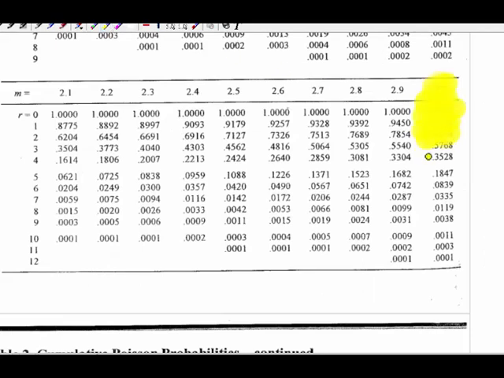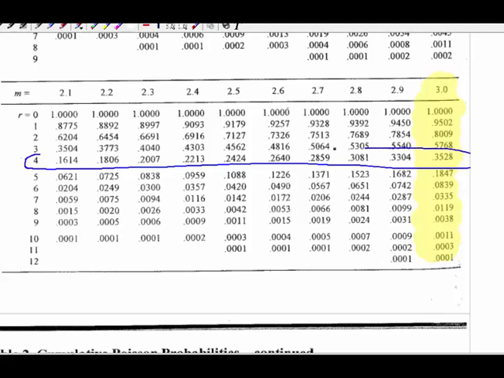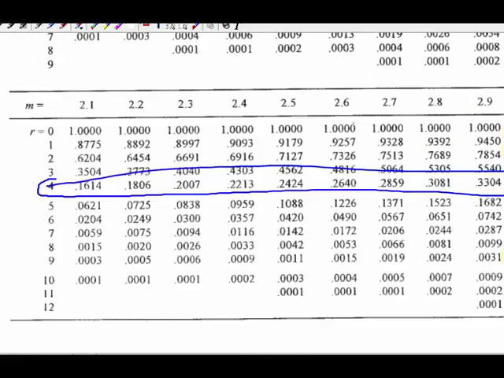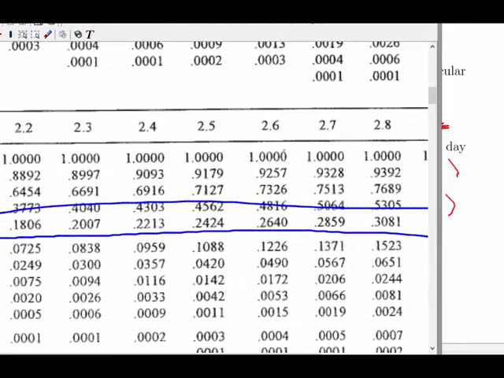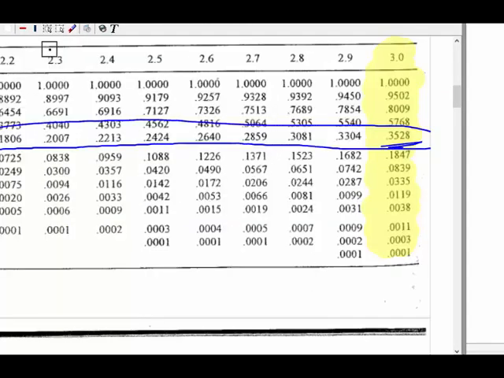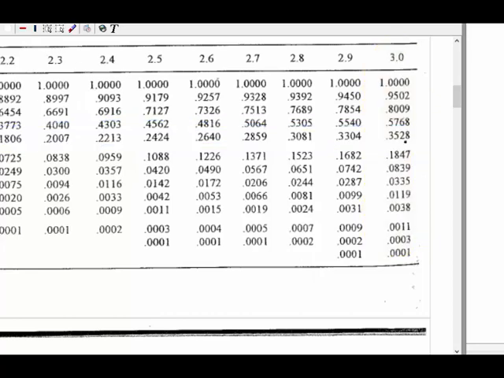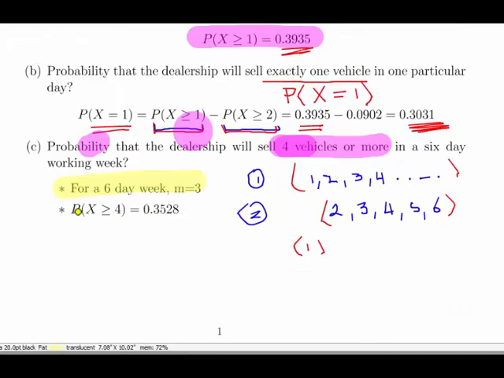So this is m is equal to 3. It's right on the side. And here I have r is equal to 4. Okay, so the answer I get, let's blow that back up and bring it into shot. So I've just unpaused the video there. So the answer works out to be 0.3528. So there we go, 0.3528. That is the answer to the third part there. Okay. So yeah, that's it.